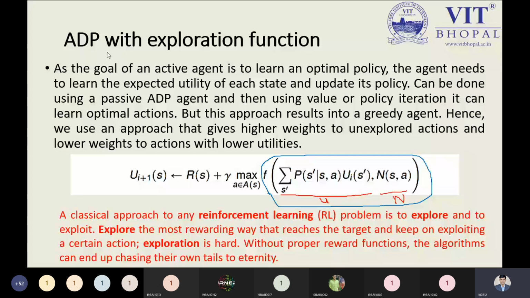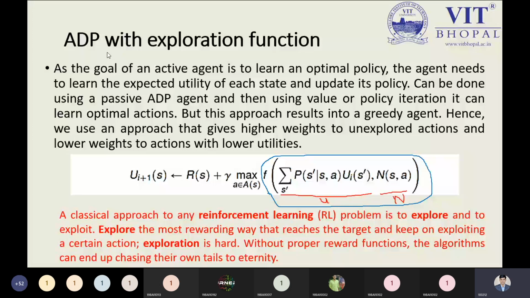And max is a maximum value we have to choose from A(s), where A is a subset of capital A(s). So small a is the action on which we are choosing the maximum, and capital A is the set of actions on the particular state, because on the state you are not performing a single action, you can perform many actions. So from the set of actions, we are choosing one action from the state s.